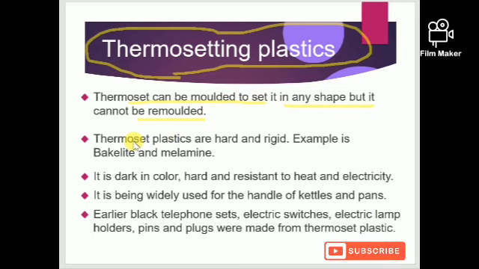Thermoplastics were soft and thermosetting plastics are hard and rigid. Examples are also given: bakelite and melamine. It is dark in color, hard and resistant to heat and electricity. Both types of plastics are resistant to heat and electricity. It is widely used for making handles of kettles and pans, frying pans. Some more examples are given: telephone sets, electric switches, electric lamp holders, etc.